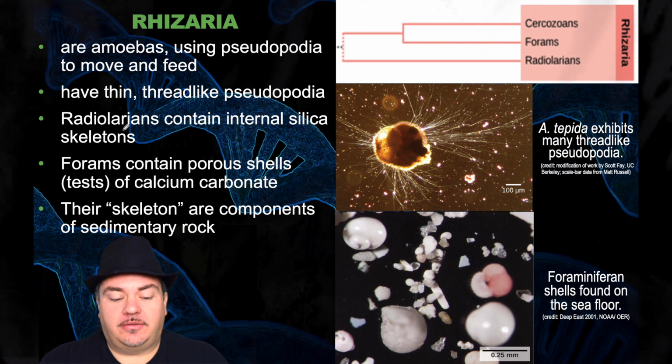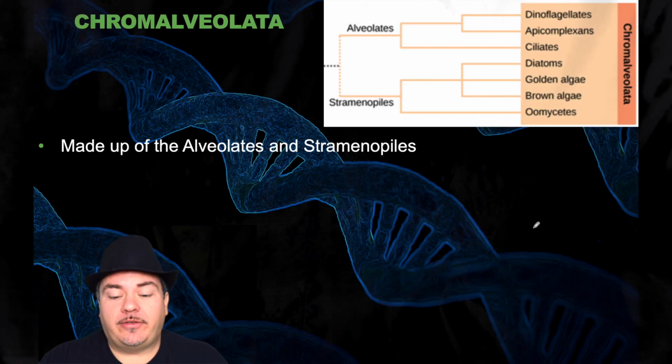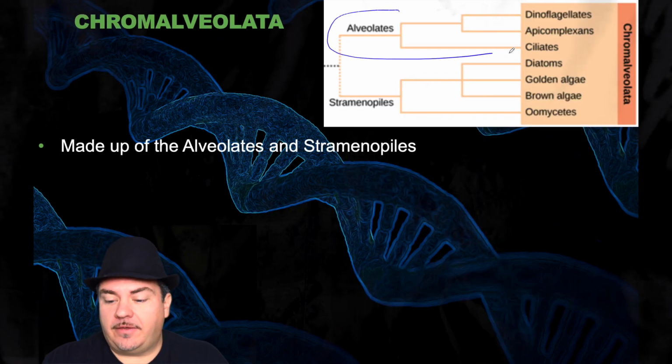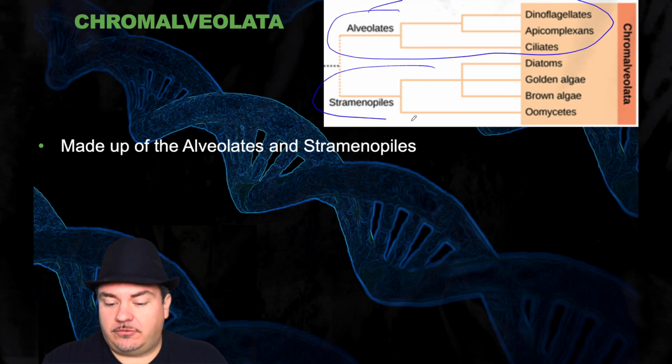Radiolarians contain internal silica skeletons, and foraminiferans contain porous shells called tests of calcium carbonate. Their skeletons are components of sedimentary rock. Next supergroup, we have the chromalveolates, which is made up of the alveolates and the stramenopiles.